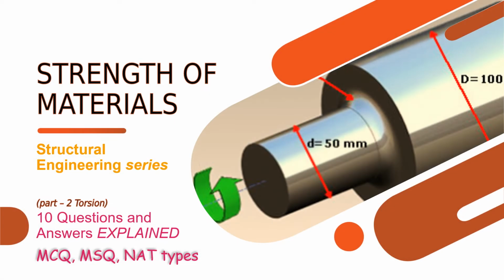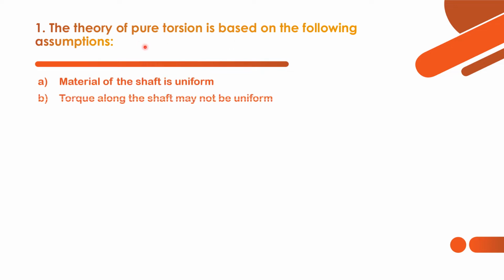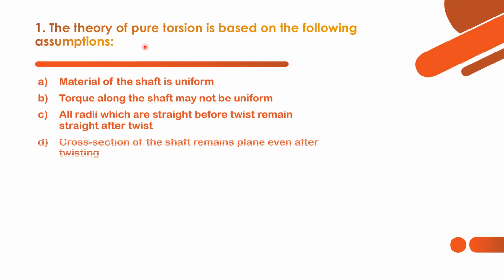Hey guys, now in this video we shall see the concepts in torsion. Actually, what is torsion? Torsion is the rotation about longitudinal axis. Let's start with the first question. The theory of pure torsion is based on the following assumptions. So this question is purely based on the assumptions we are following in pure torsion theory.